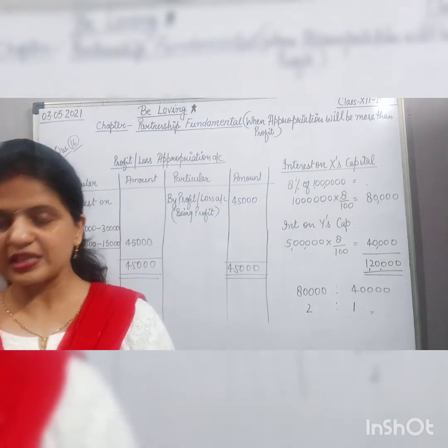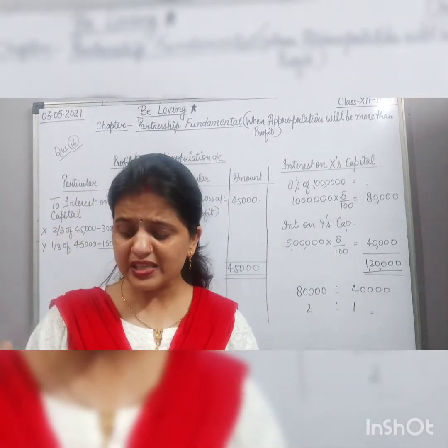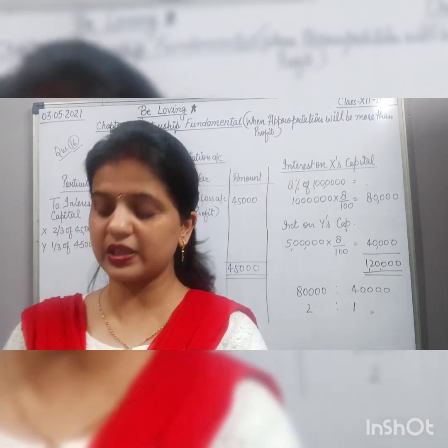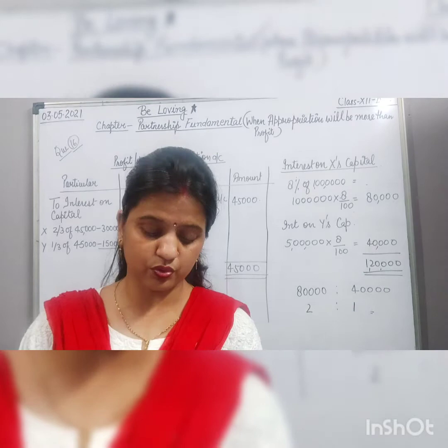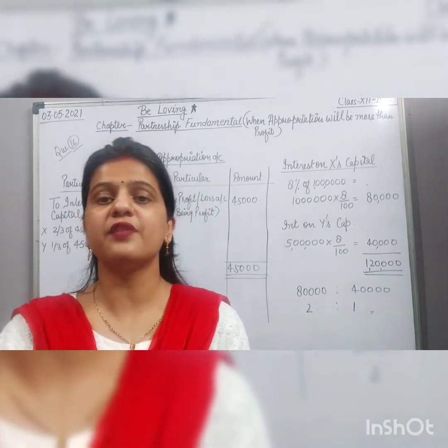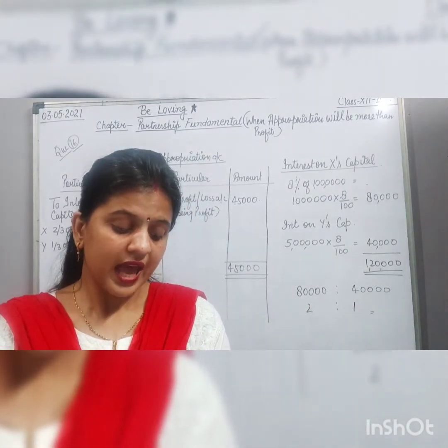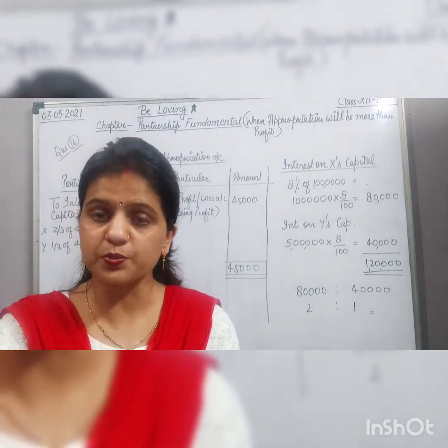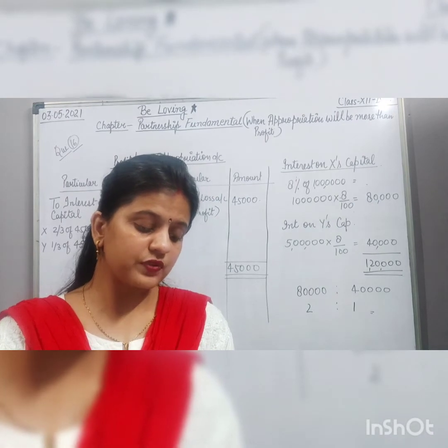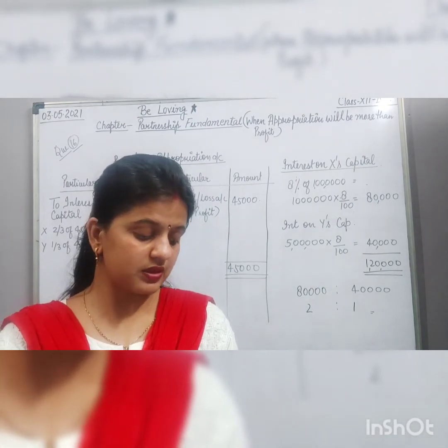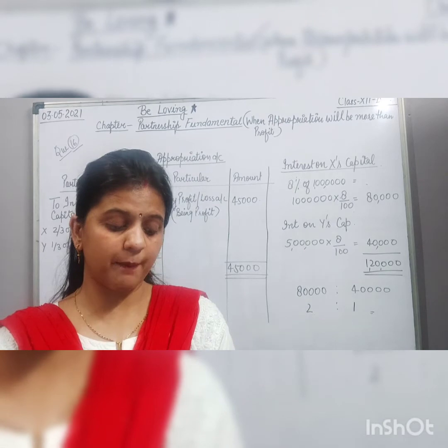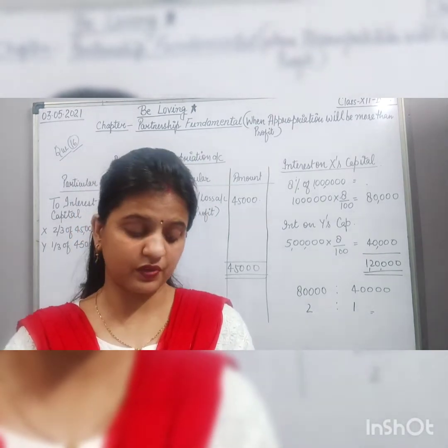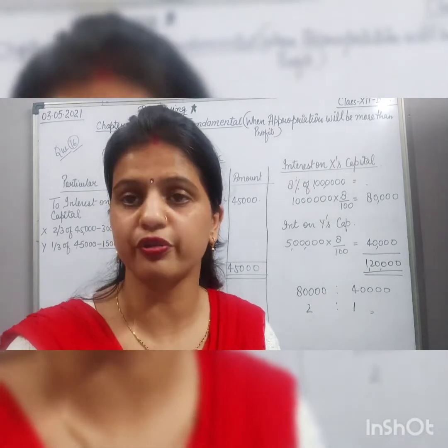Okay, so see in this question it is given that X and Y are partners in a firm. They are sharing profits and losses in the ratio of 3:2, with capital of 10 lakh and 5 lakh. As per the partnership deed, they are to be allowed interest on capital at the rate of 8% per annum. The net profit for the year ended 31st March 2016, before providing for interest on capital, is 45,000. See, here the profit is given as 45,000. Now we have to show the distribution of profit.